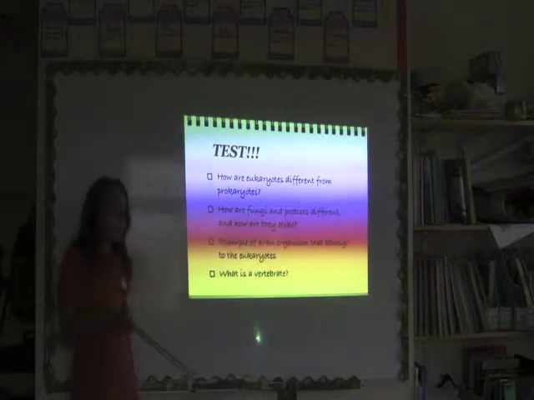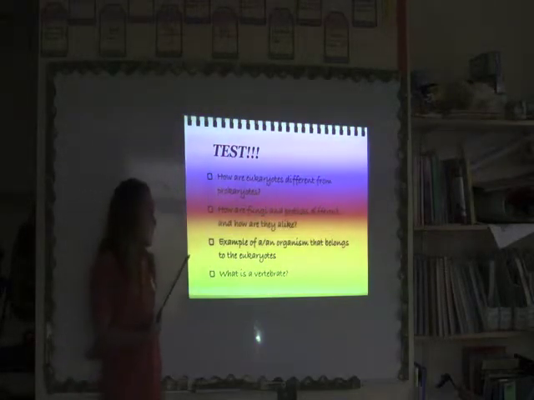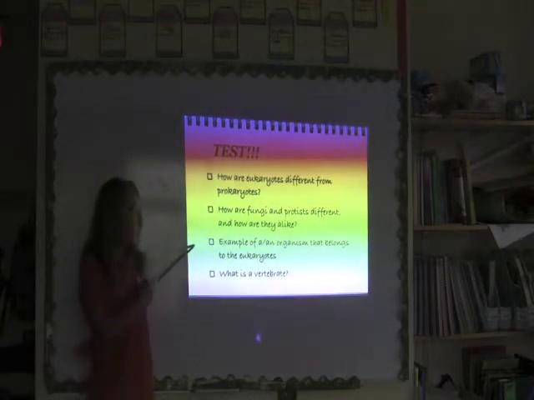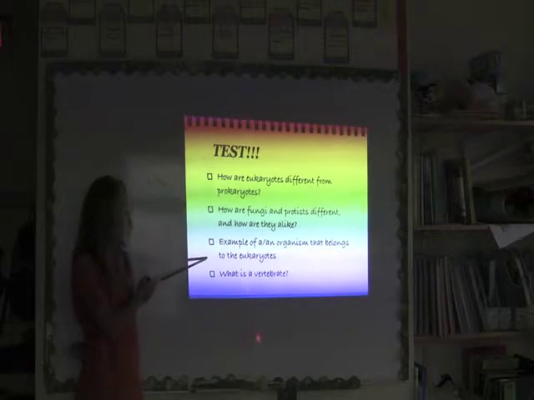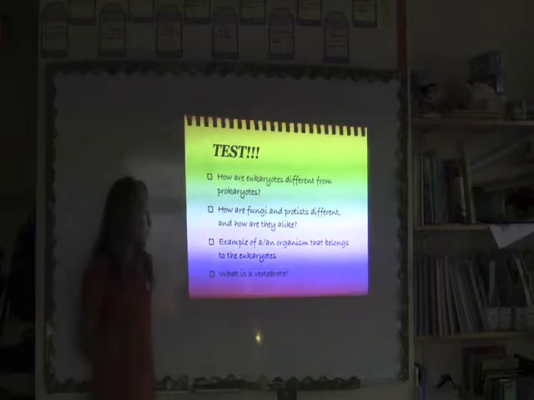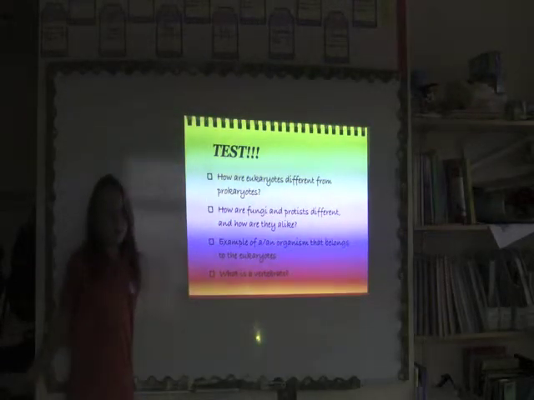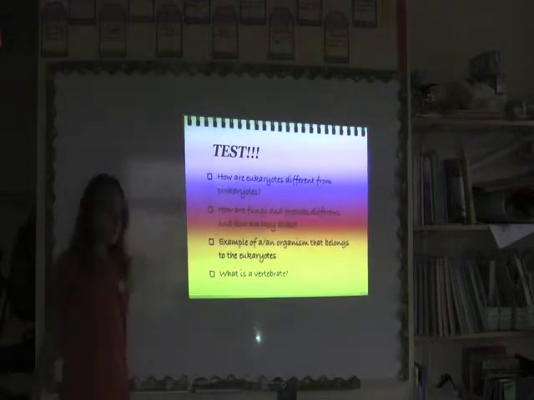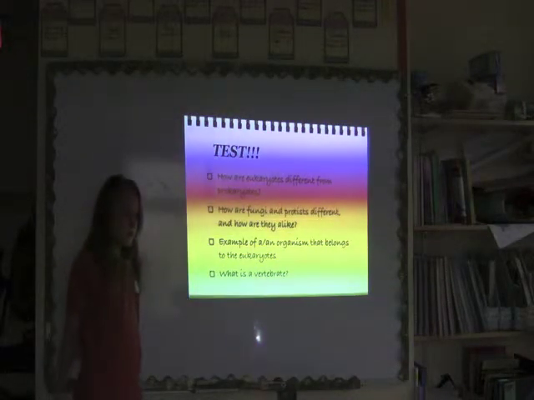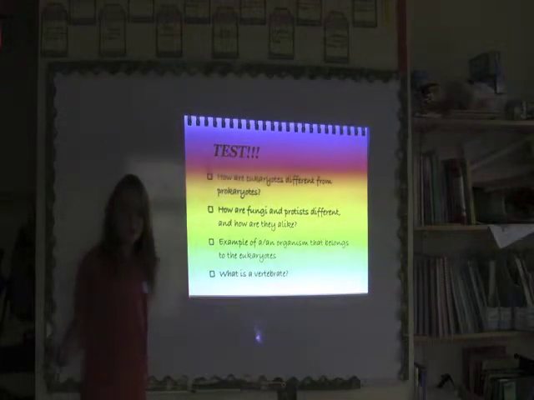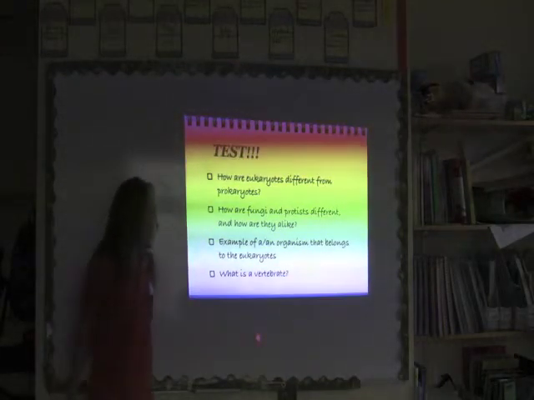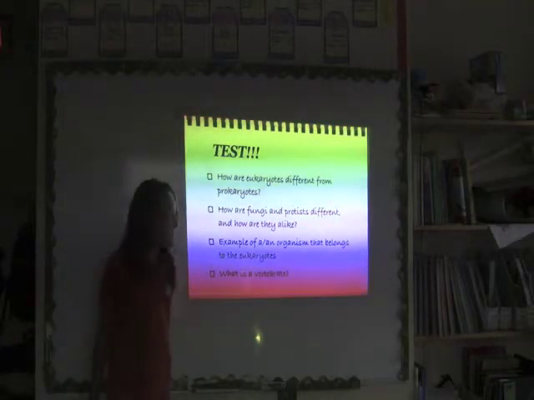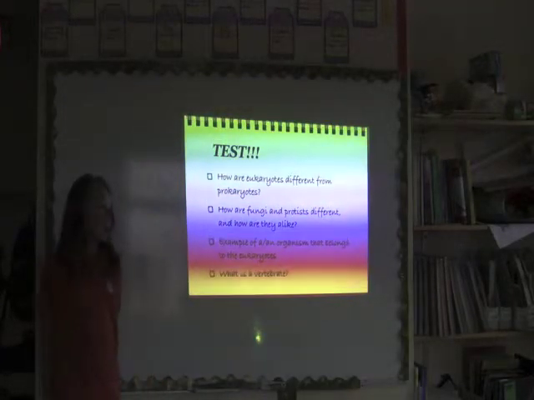This is a free question, so there's not really an answer. There's an answer, but it's free. Give an example of an organism that belongs to the eukaryotes, that is a vertebrate. Just whatever animal. Humans are vertebrates. A human is a vertebrate. Yeah. Like cats and horses are vertebrates. Mammals are vertebrates. And what is a vertebrate?